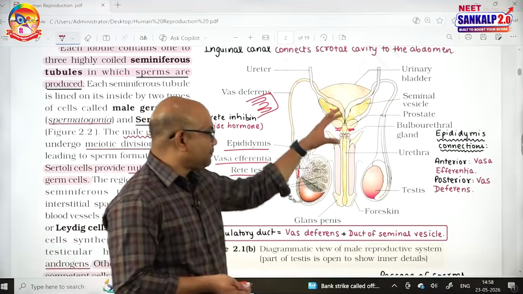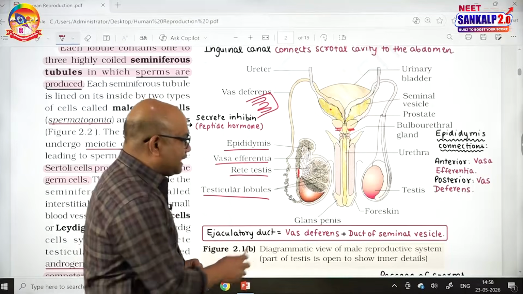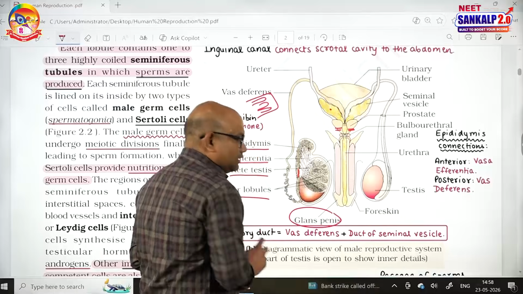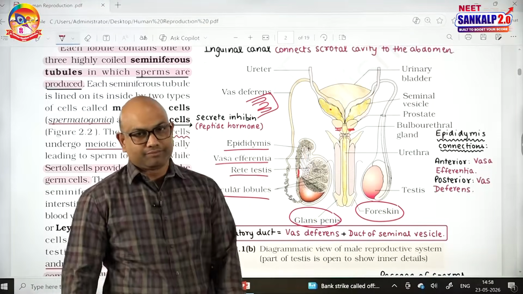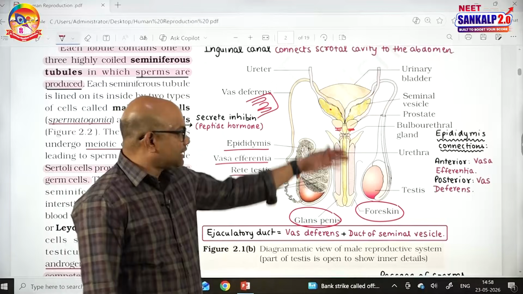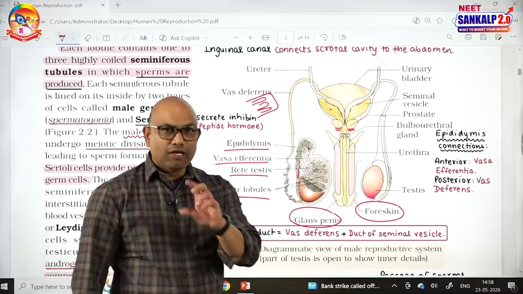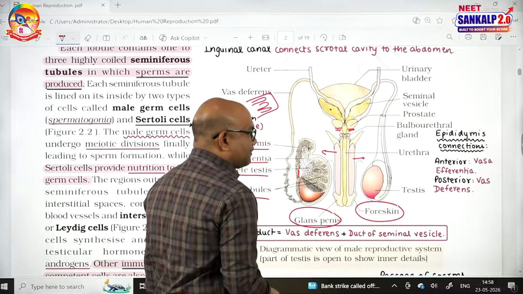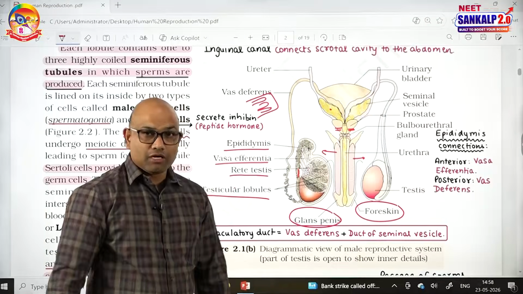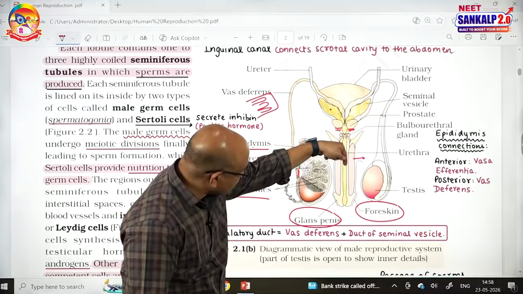The next part is the penis. The penis is called the male copulatory organ. The tip of the penis is called the glans penis. The loose fold of skin at the tip of the penis is known as the foreskin. The duct that is passing through the penis is called the urethra. And the penis consists of three longitudinal columns. The two columns are called corpora cavernosa. The ventral column is called corpus spongiosum. The urethra passes through the corpus spongiosum.